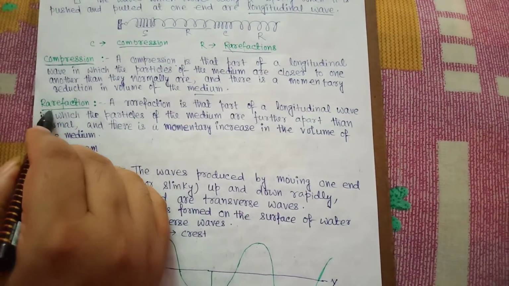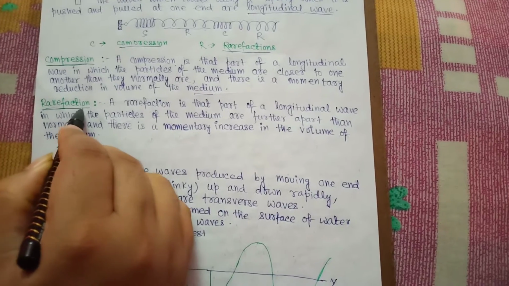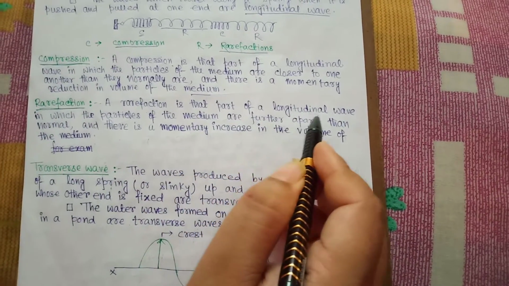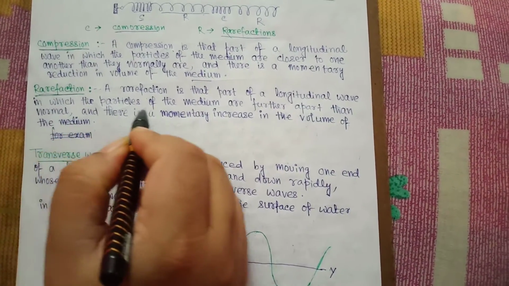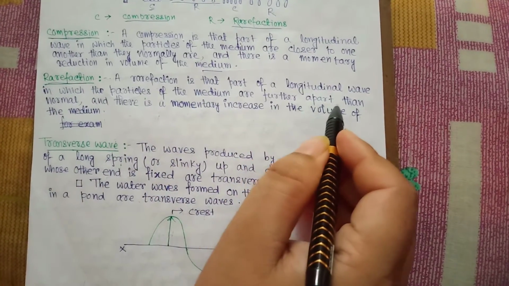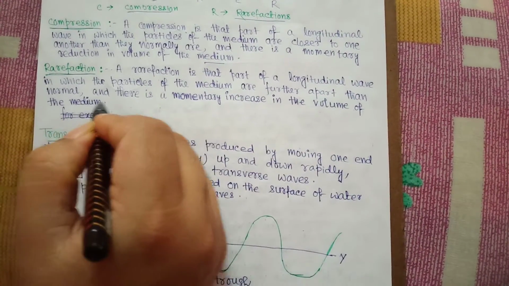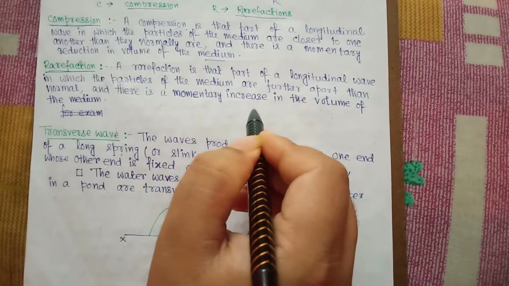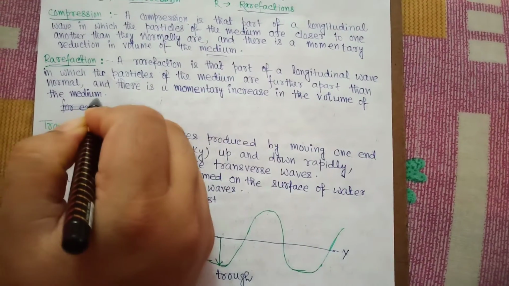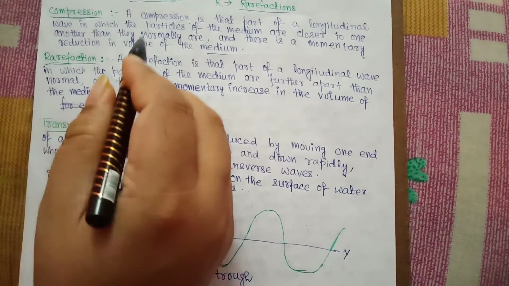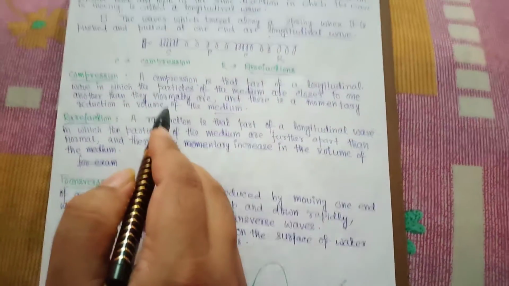Second type, that is rarefaction. It is that part of a longitudinal wave in which the particles of the medium are farther apart than normal, and there is a momentary increase in the volume of the medium. So that's all about longitudinal wave.